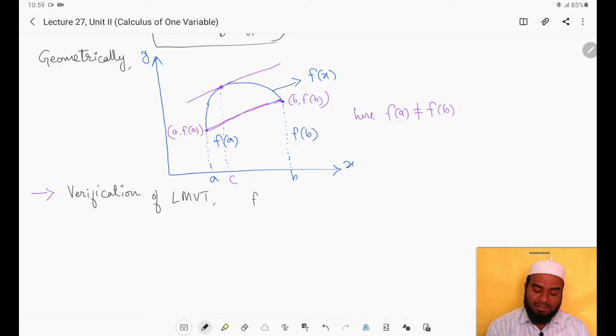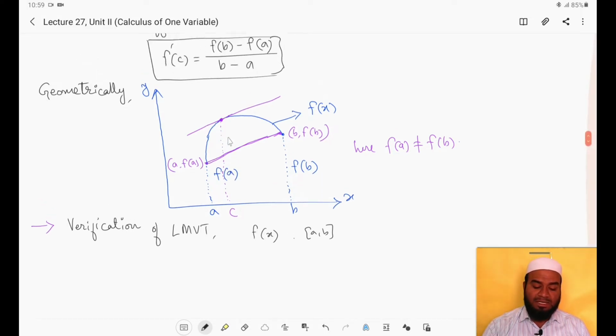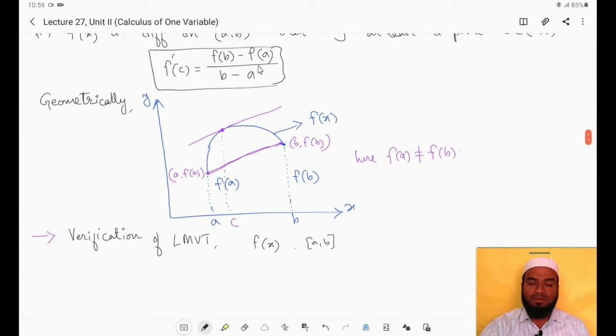So what will be given? A function f(x) and the interval [a, b] will be given. What we have to do is first check whether the function f(x) satisfies all the conditions of Lagrange's mean value theorem, that is, we have to check continuity and differentiability. Then if it satisfies, we consider the formula f'(c) equal to (f(b) minus f(a)) by (b minus a). We consider this formula and find the value of c, and show that this value c lies in the open interval (a, b). If we do this, then we can say that Lagrange's mean value theorem is verified by the given function f(x).